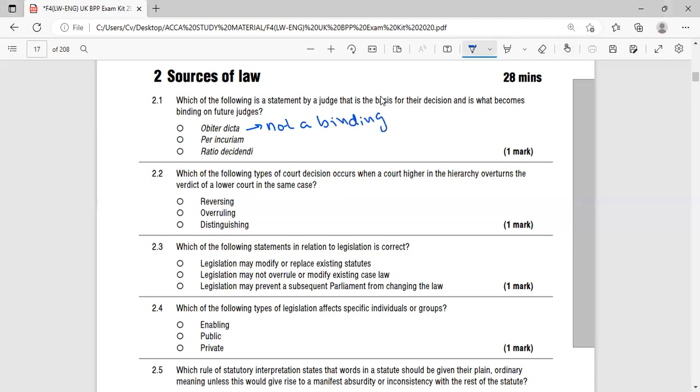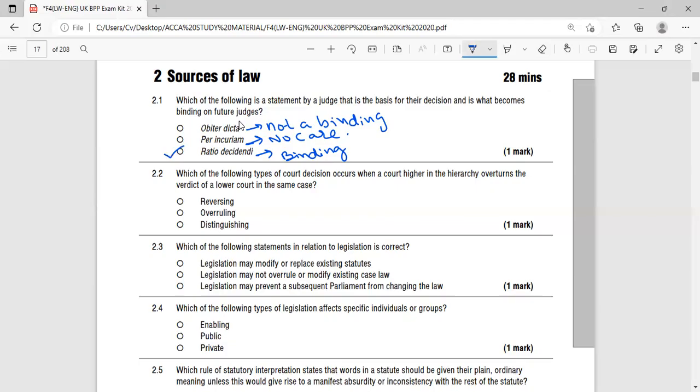Second one is per incuriam. It means a legal decision made without care. So we can say no care. But our question says a statement by a judge that is the basis for their decision and what becomes binding for future judges. So ratio decidendi is what is binding for future judges. So this is the right answer.